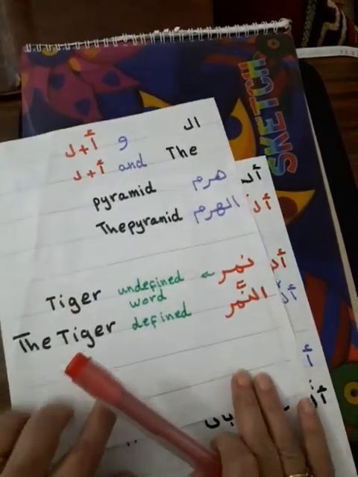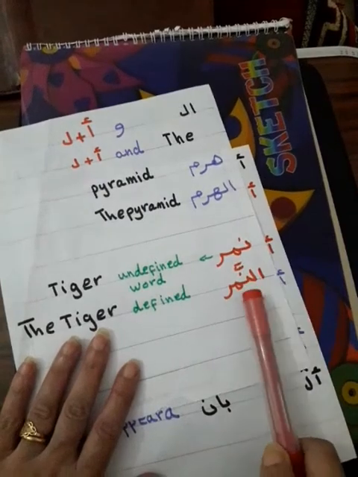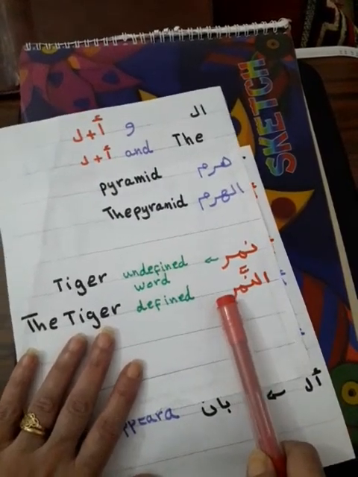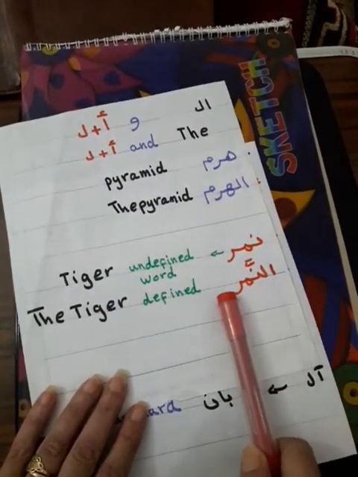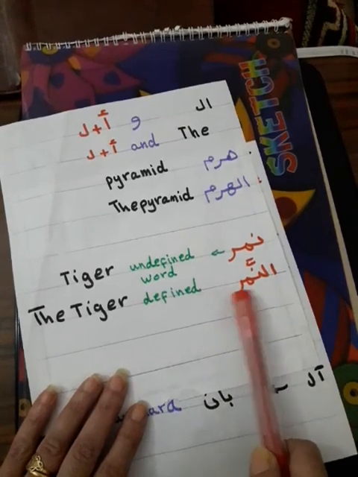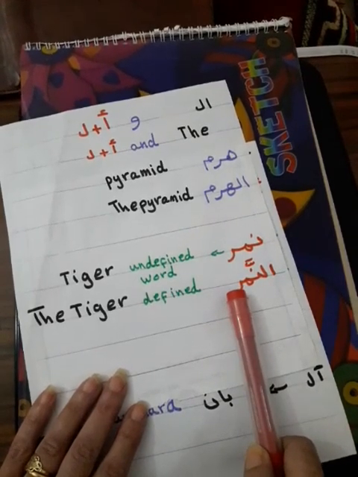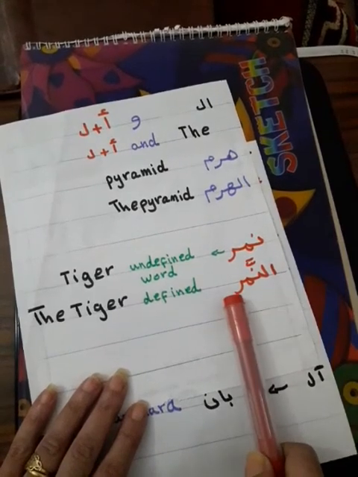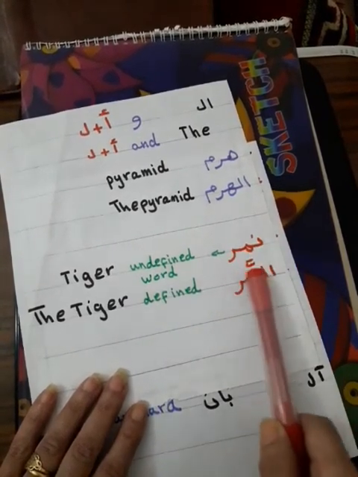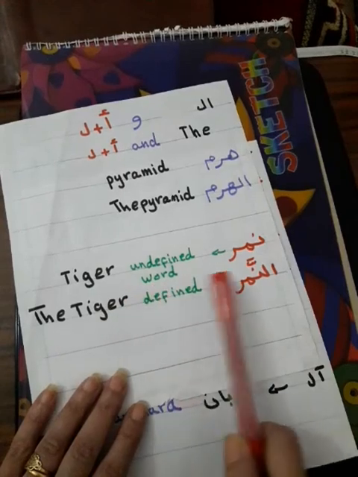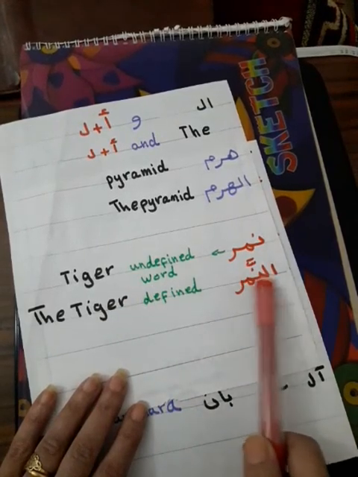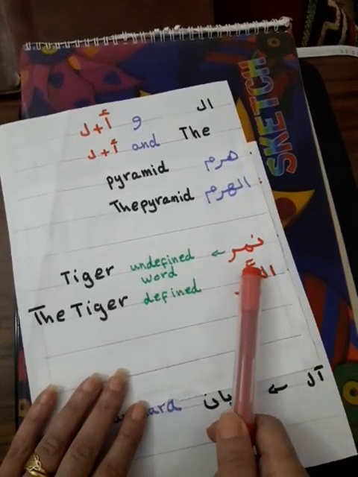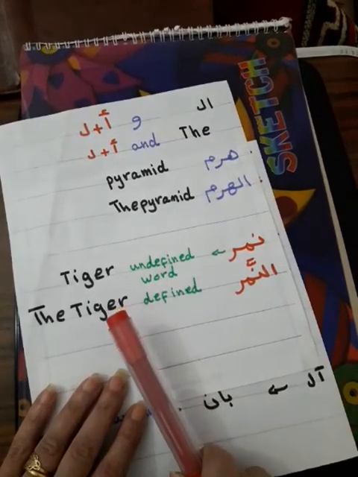Let's see another example. Here, al-nimr. Sorry, an-nimr. Here it's solar lam, lam shamsiya. We write it and don't pronounce it. An-nimr. And this is the sign that lets me know that this is lam shamsiya: shadda and a short vowel.